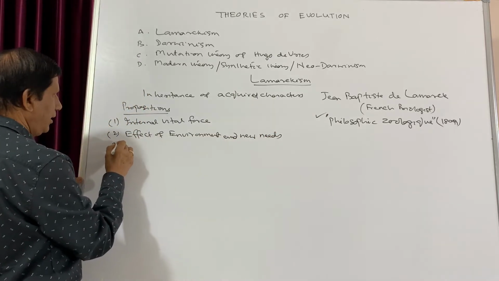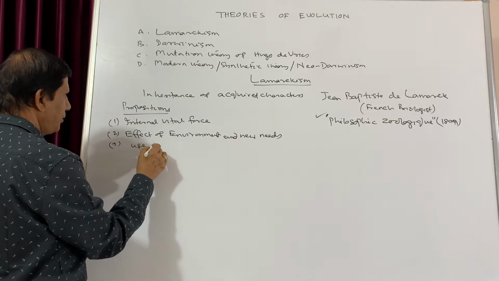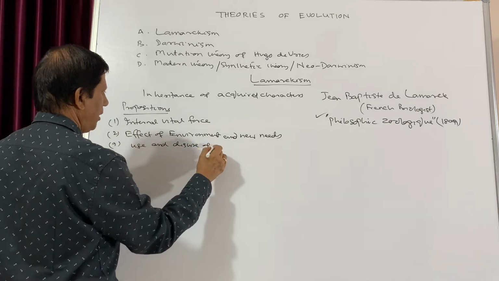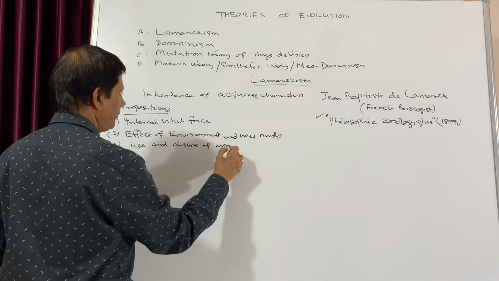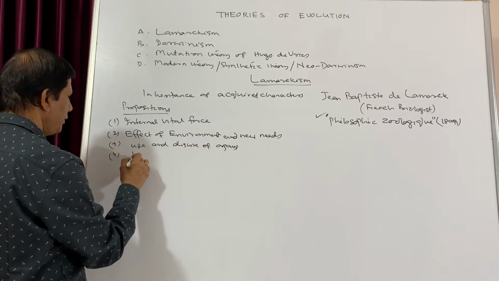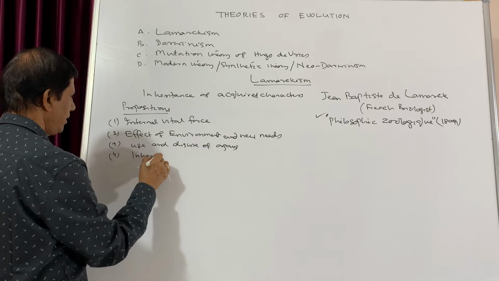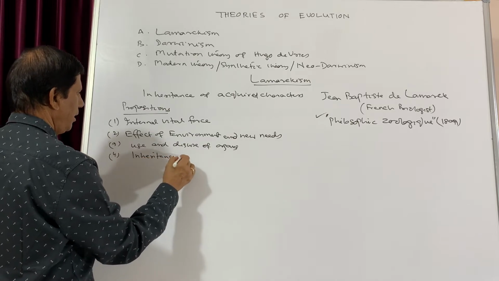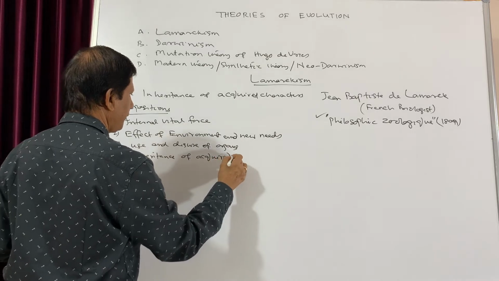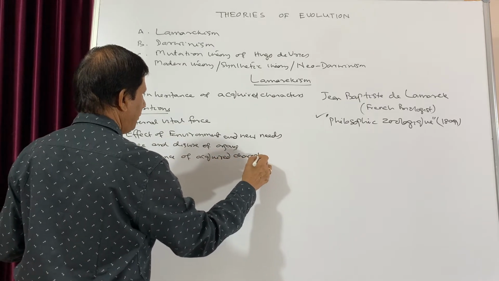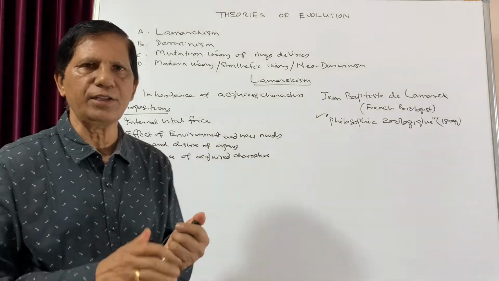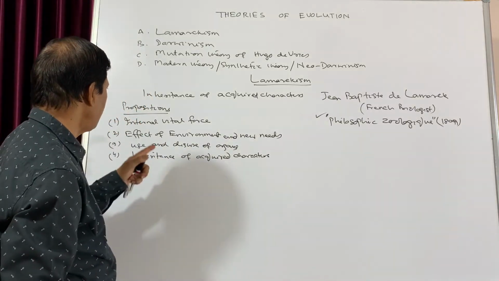And the third one, use and disuse of organs. And the fourth point is inheritance of acquired characters. So these are the four propositions in which he discussed his entire theory. Now let us discuss that one by one.